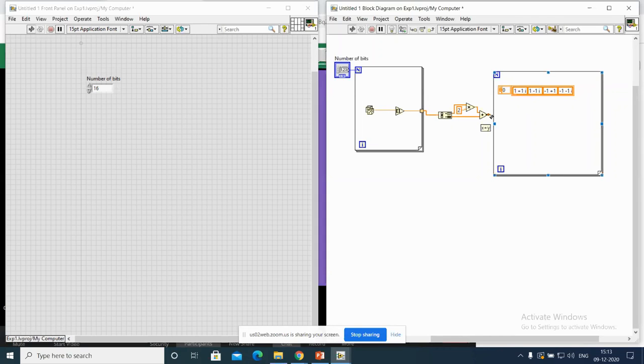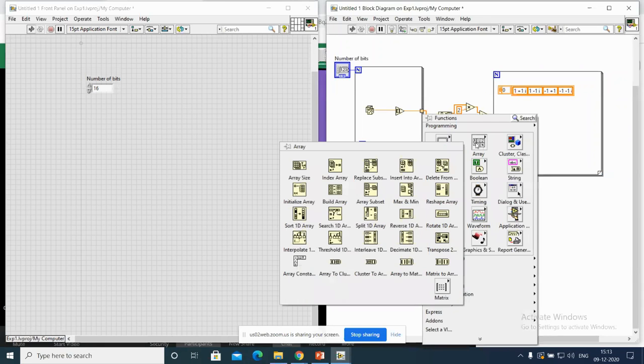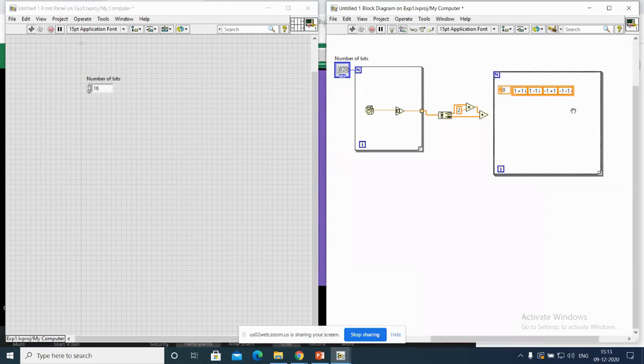If 1 comes from here, it should give 1 minus 1i. So in this case, I am going to use one array called index array. If you provide an index to this array, this array can access all these values directly, and this array produces